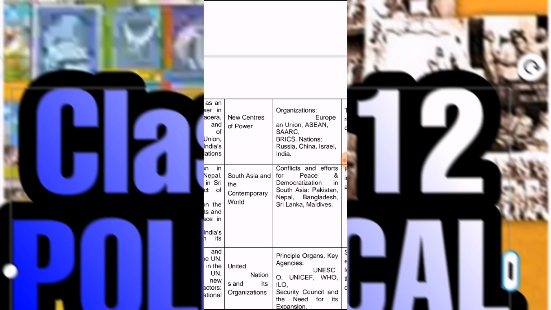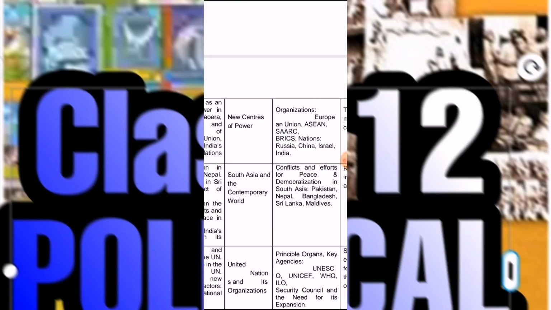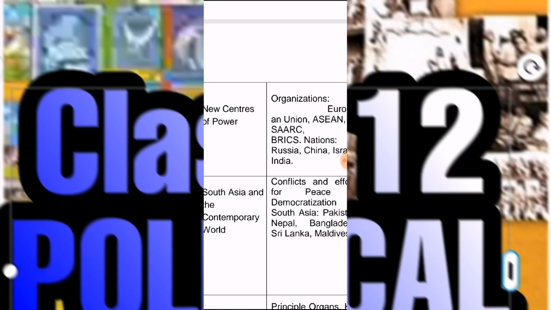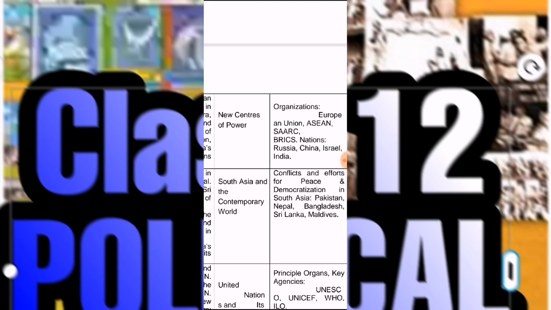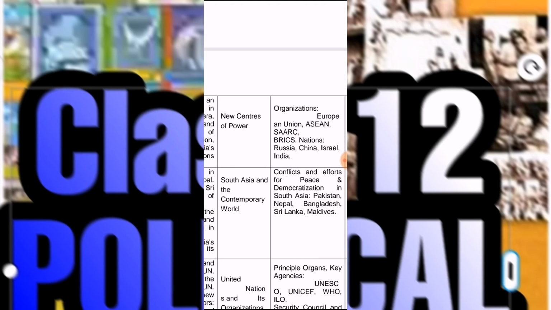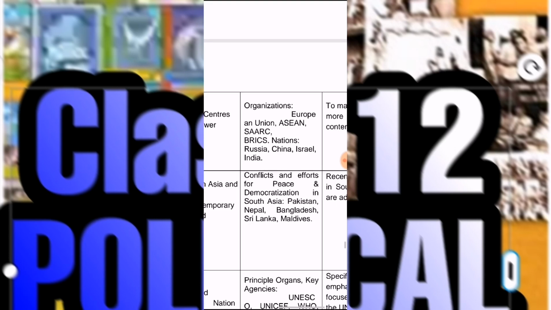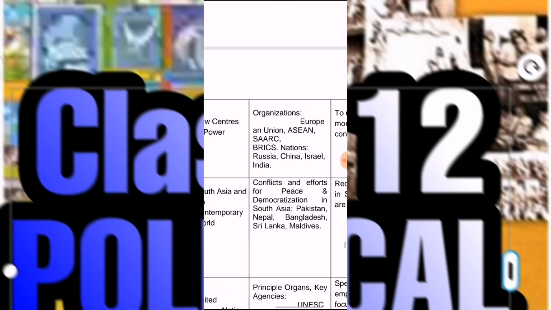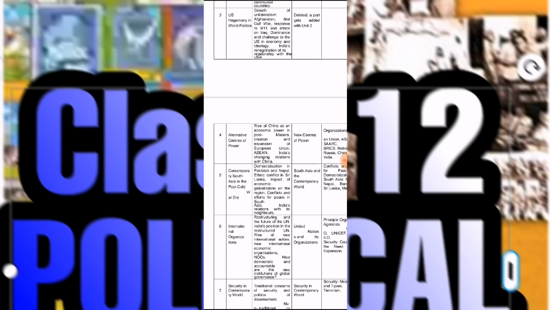See the major organizations like the EU, European Union, then ASEAN, SAARC. Students, a very important topic is being added here, that is BRICS. See, BRICS is a new topic. Here you have to mention the names of the nations included under BRICS: Russia, China, Israel, India. So the target is to make it more contemporary. These topics are compulsory for the board exams.